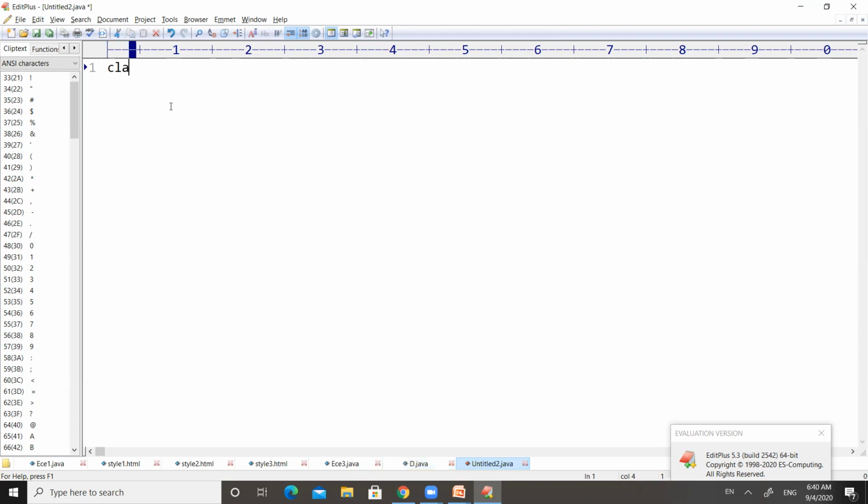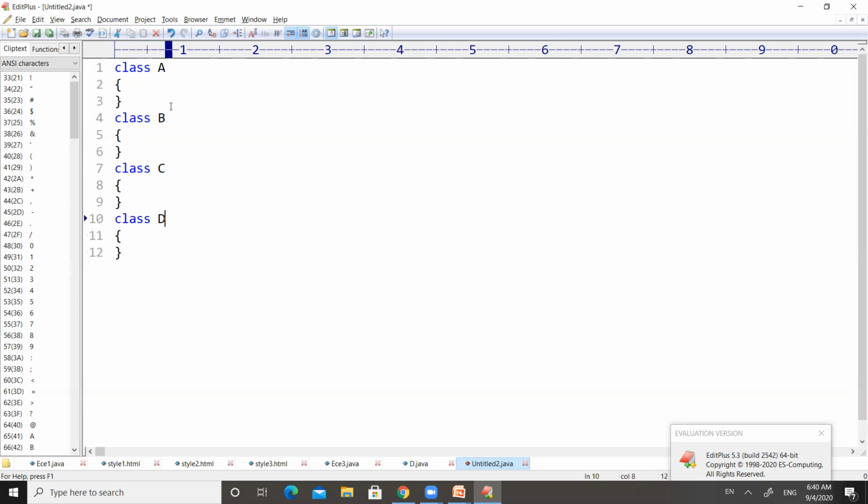As you've seen in the picture, there are four classes: class A, class B, class C, and class D. Make it a capital, because by convention class names are capitalized. And there is one more class called class D.